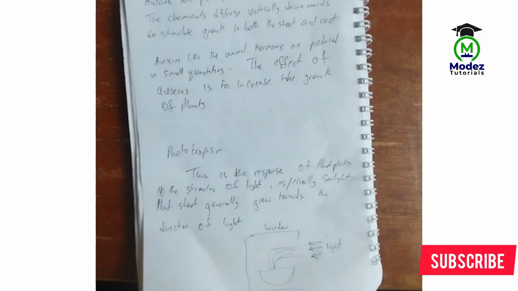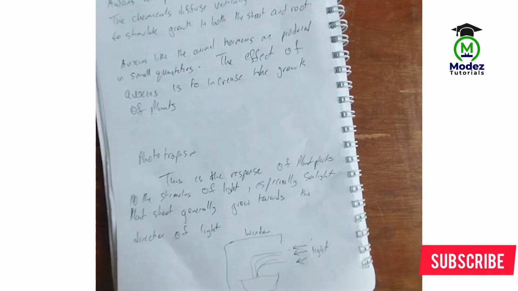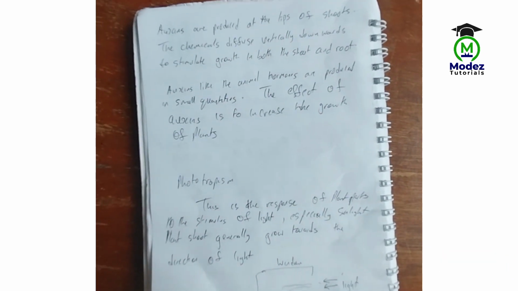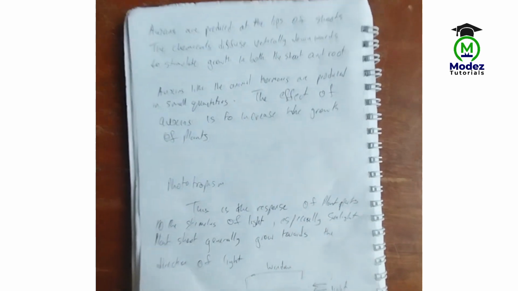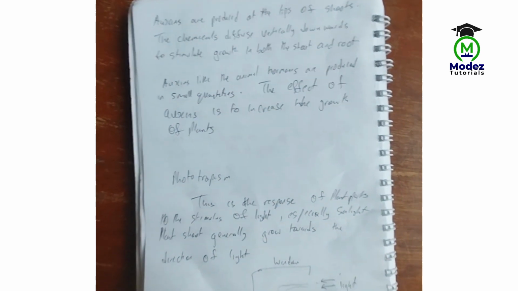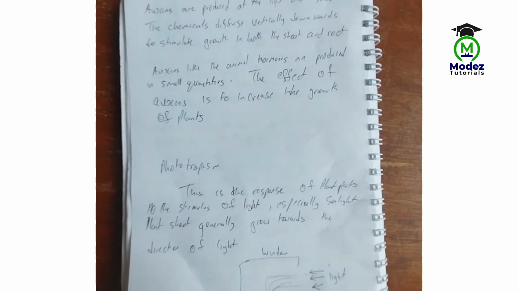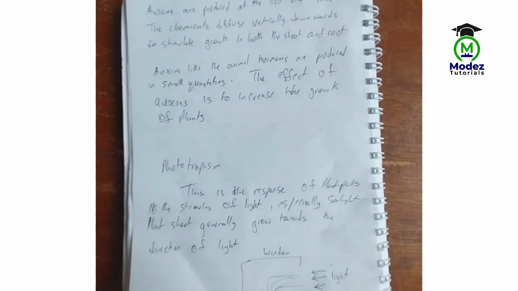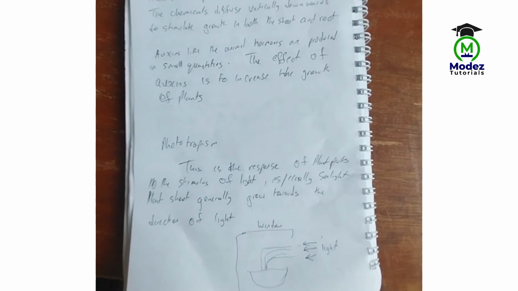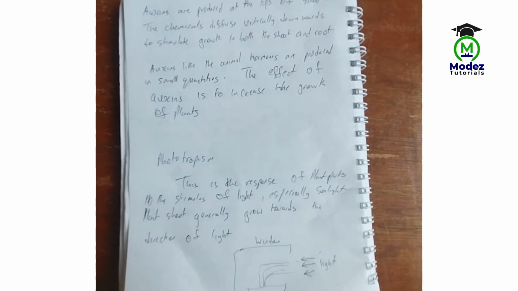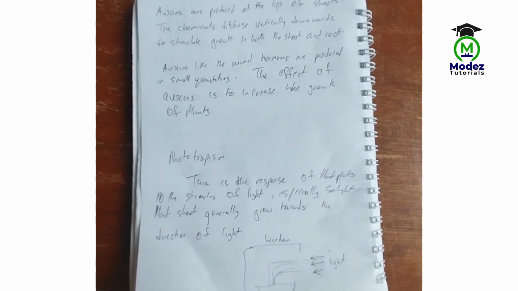Now, phototropism. When you hear anything photo in biology, it is light, and anything tropism or tropic is movement. So what is phototropism? Phototropism is the response of plant parts to the stimulus of light, especially sunlight. The plant shoots generally grow towards the direction of light.